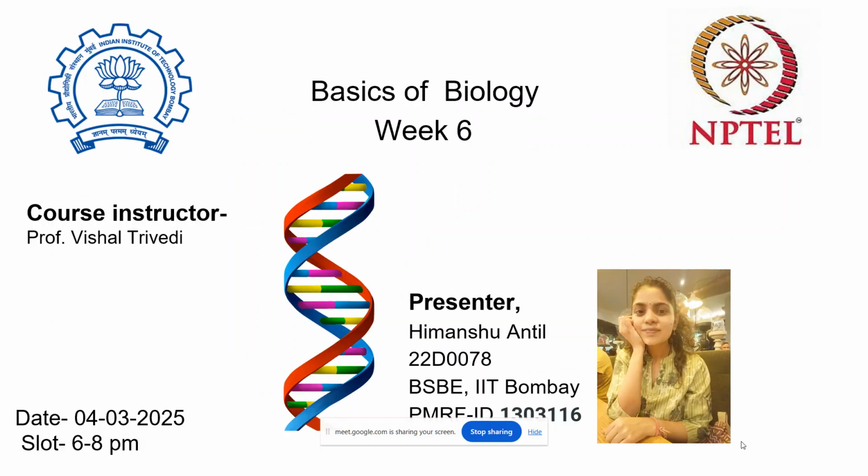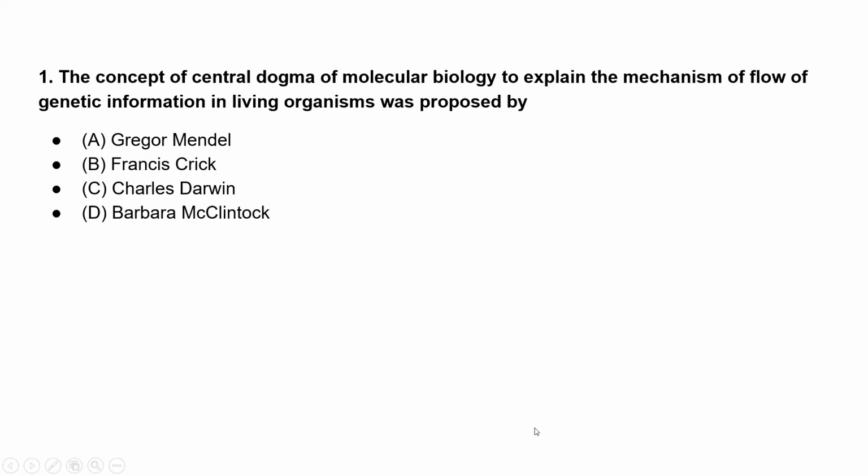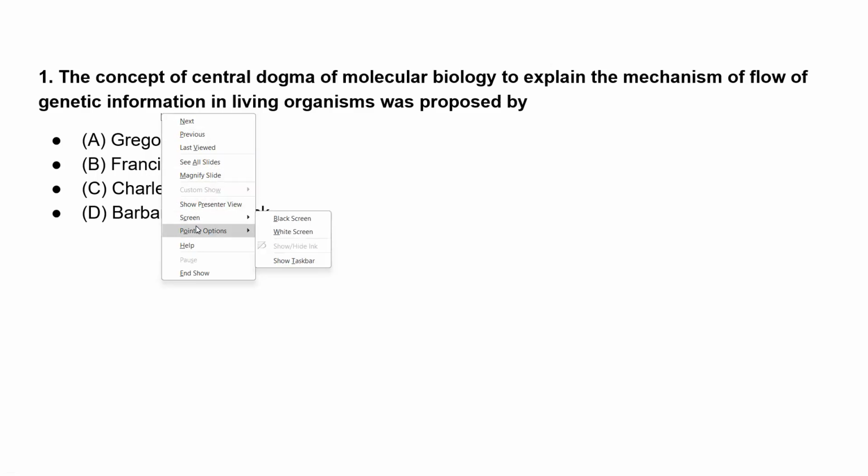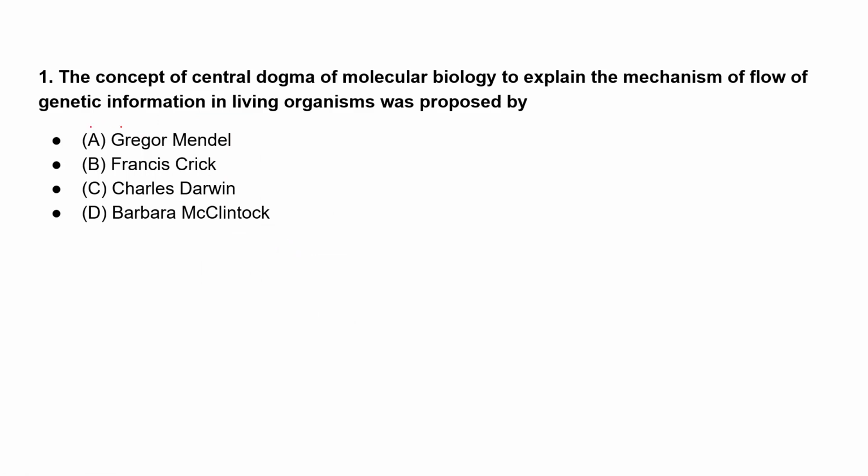Good evening. So I'm Himanshu. Today is your week six tutorial for the basics of biology course. So let's start the first question for this tutorial. Question one: the concept of central dogma of molecular biology to explain the mechanism of flow of genetic information in living organisms was proposed by. Option A is Roger Mendel, option B is Francis Crick, option C is Charles Darwin, and option D is Barbara McClintock. Option B, ma'am.